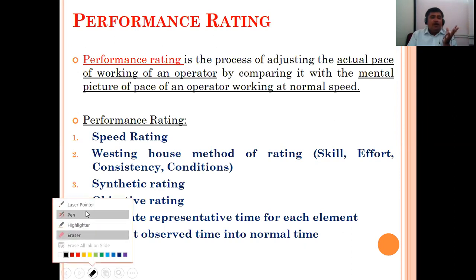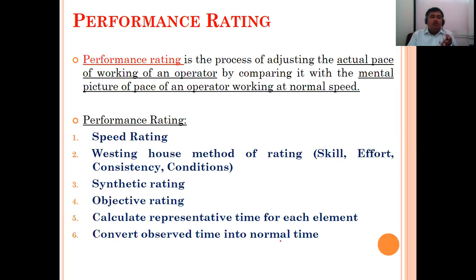But to reach this conclusion, if I look at the backside, skill, effort, consistency, conditions, in which condition they completed this task, then every time my performance rating, my opinion, is going to change.